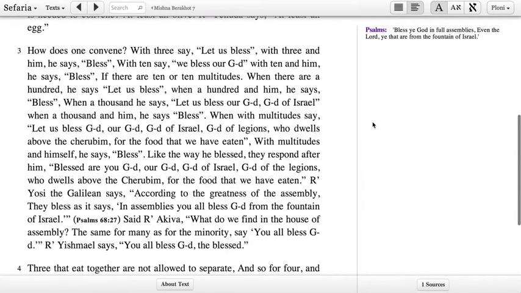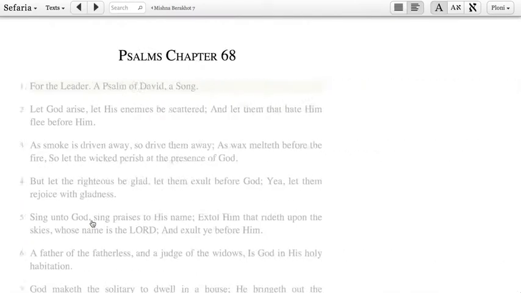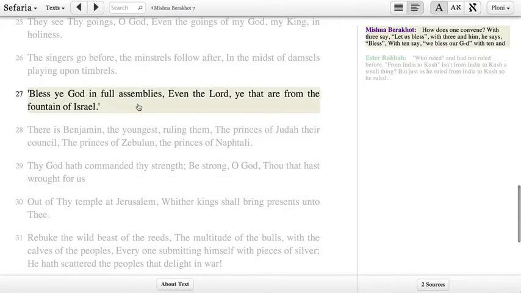And additionally, the citation inside of the text will become a link so that you could click on it and jump to that source in context.